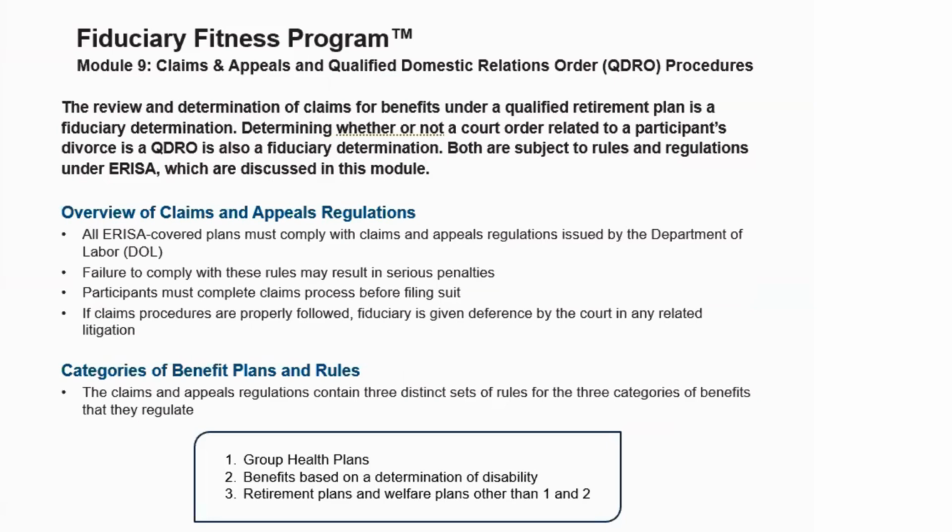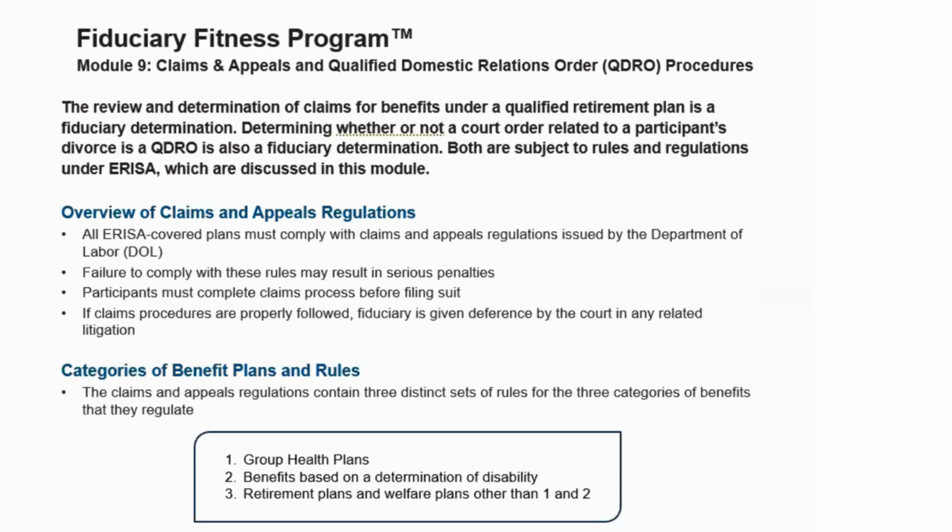According to ERISA, the review and determination of claims for benefits under a qualified retirement plan is a fiduciary function. Determining whether or not a court order related to a participant's divorce is a QDRO is also a fiduciary function. Both are subject to rules and regulations under ERISA, which are discussed in this module.